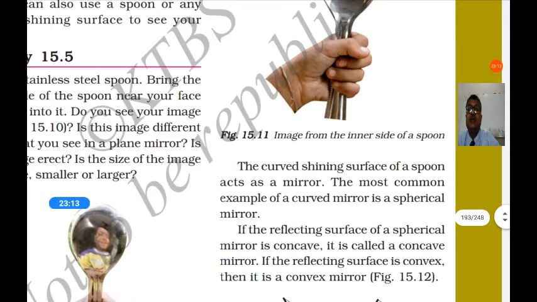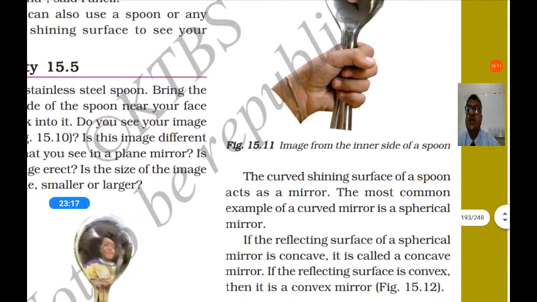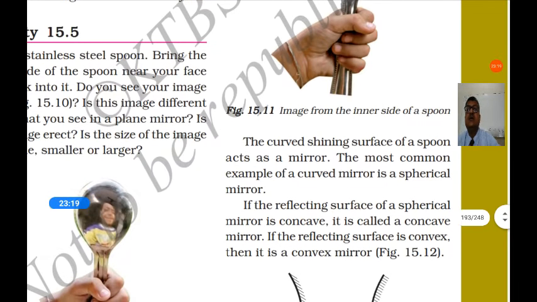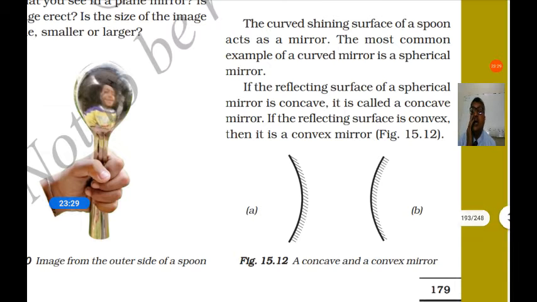The image from the inner side of the spoon is inverted and smaller than the object when it is held at a long distance. If you hold it near your face, it will be larger and erect. The curved shining surface of a spoon acts as a mirror. So the curved and shining part of the spoon can be used as a mirror.